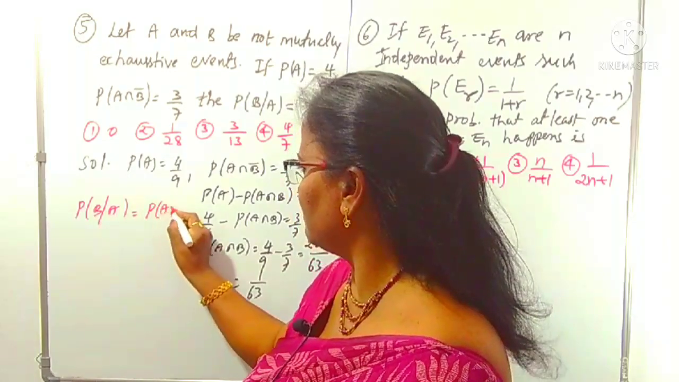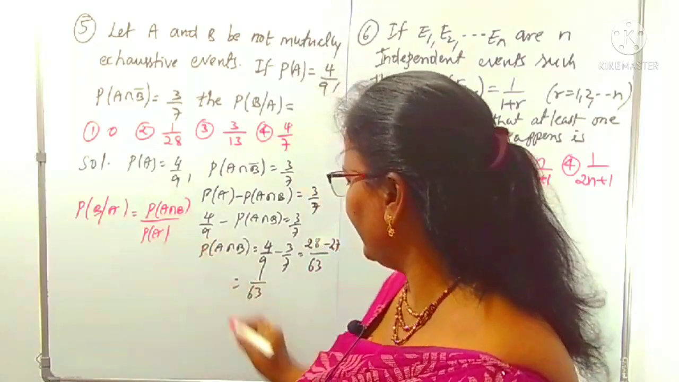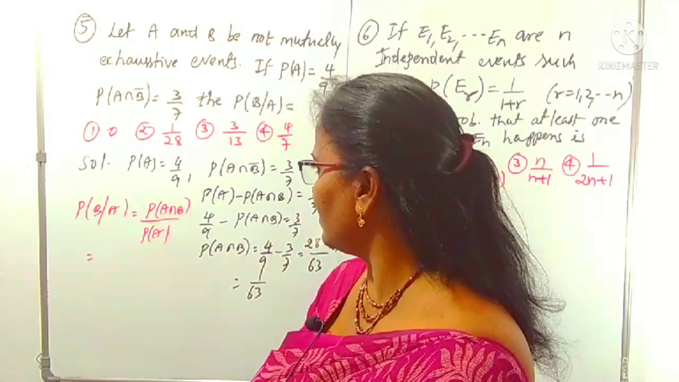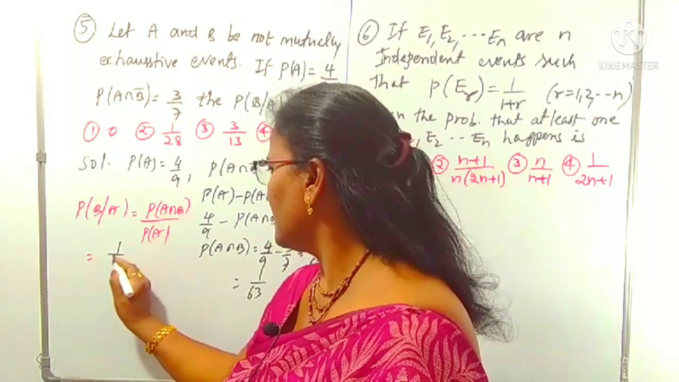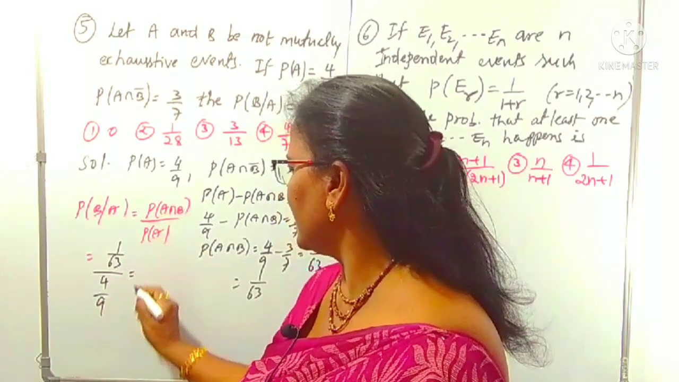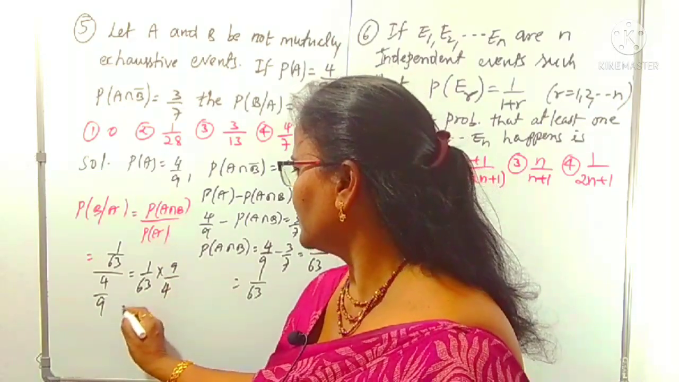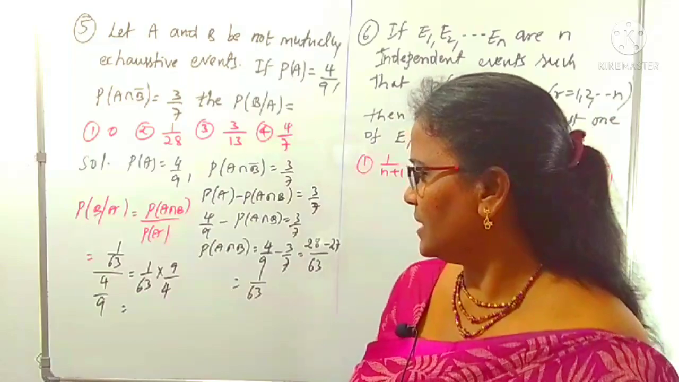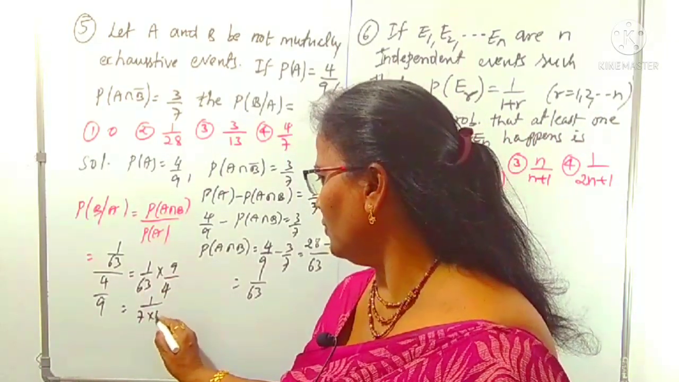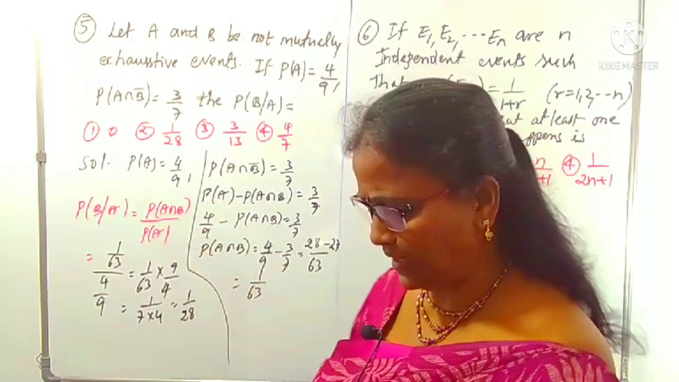P of B by A, again you have to use P of A intersection B by P of A. P of A intersection B is 1 by 63, that is the numerator, divided by P of A, which is 4 by 9. So we calculate 1 by 63 into 9 by 4. Is it clear? 9 cancels 63 seven times. 1 by 7 into 4, that is 1 by 28. That's it. Very clear data.